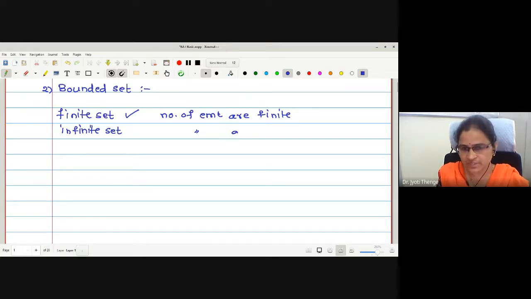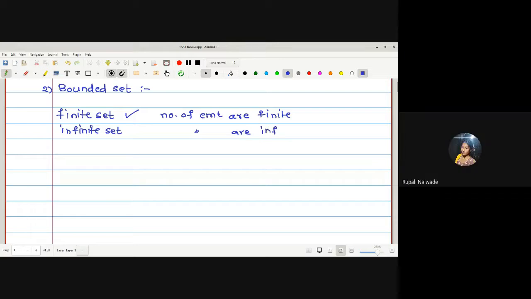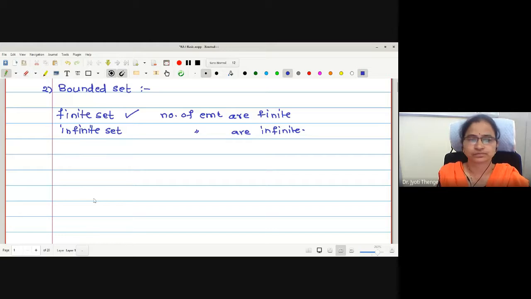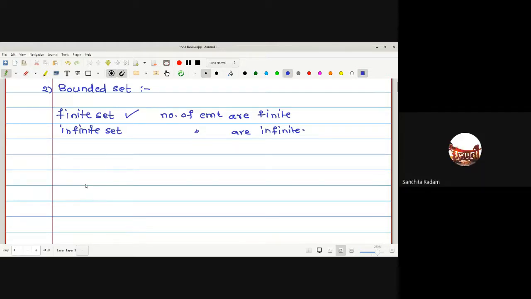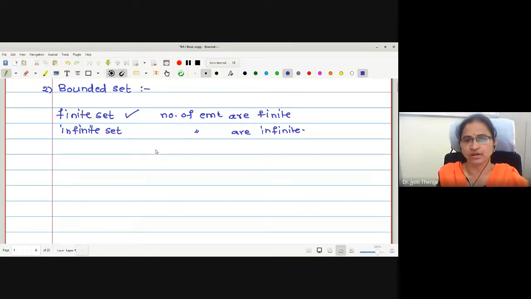If the number of elements is infinite. What are the examples? Set of natural numbers. Set of real numbers. Yes, rational, real, everything.